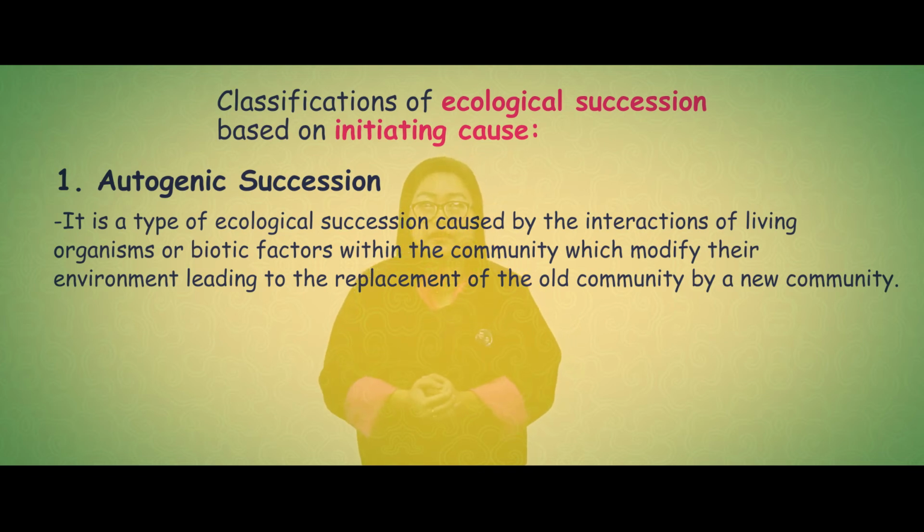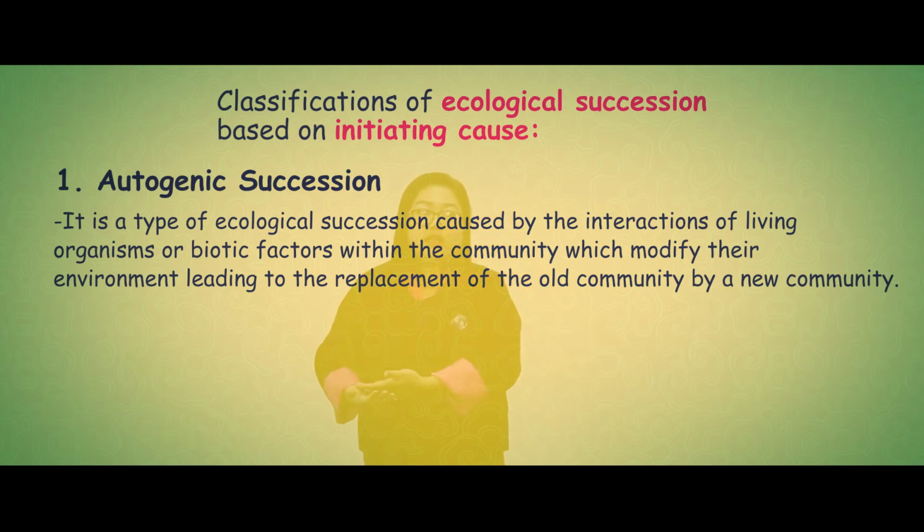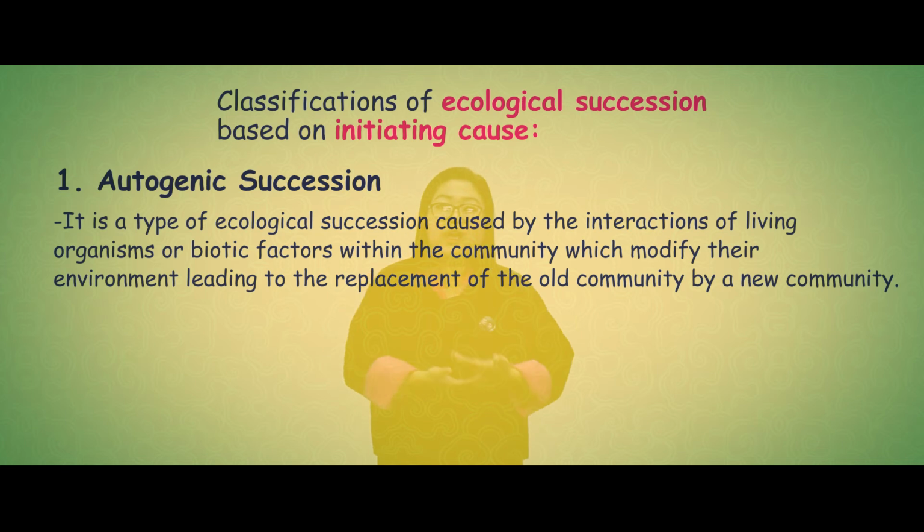For example, in a forest ecosystem, the larger trees produce broader leaves, providing shade to the forest floor area. It affects the shrubs and the herbs growing underneath, which require more light, but it supports the shade-tolerant species